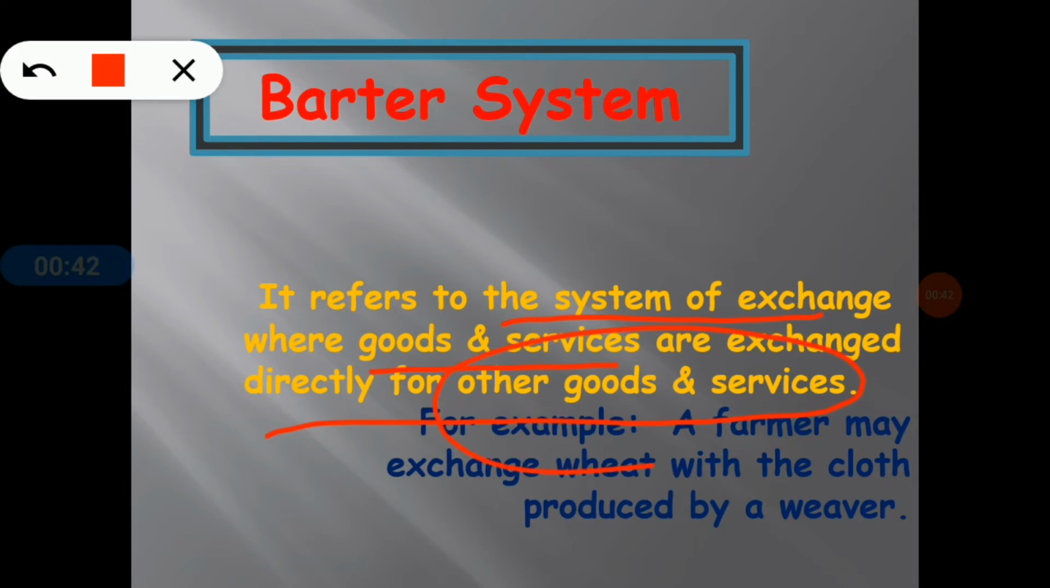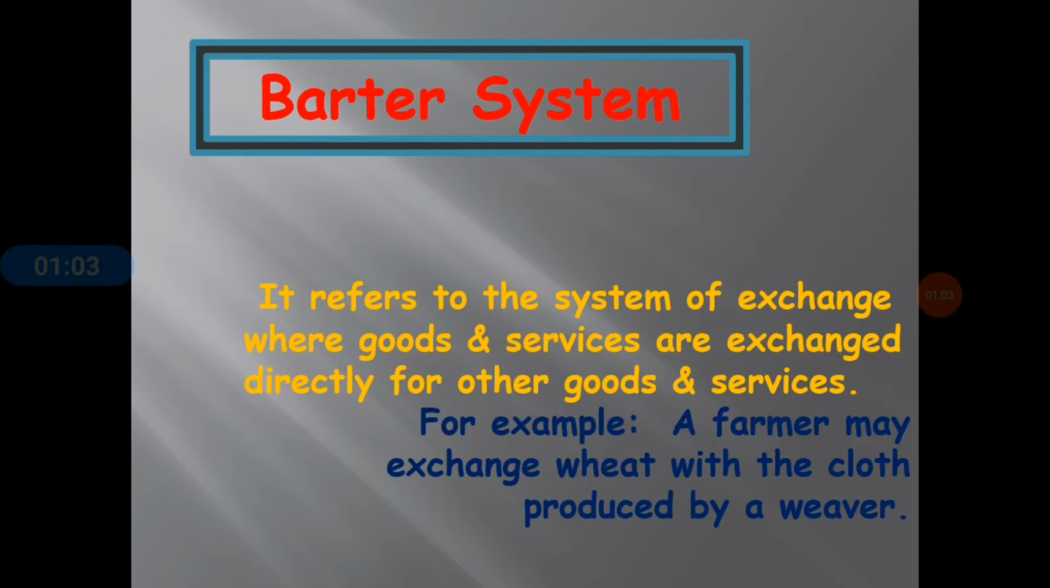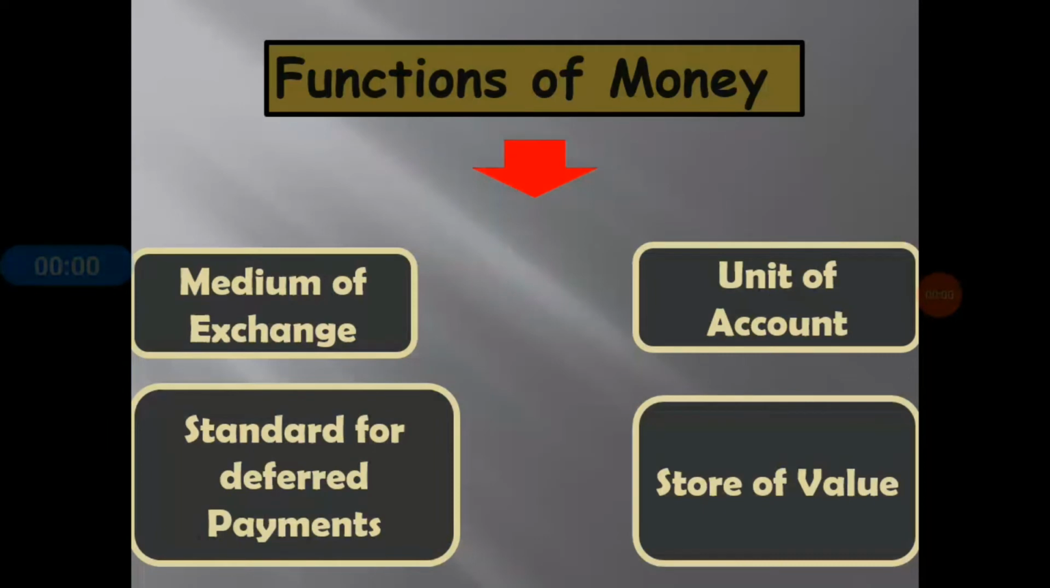For example, we can say a farmer may exchange their production, that is wheat, with the cloth produced by a weaver. Clear? So basically barter system is the exchange of goods directly for other goods. Clear? So now going to the previous slide. So now we can discuss the first function of money.